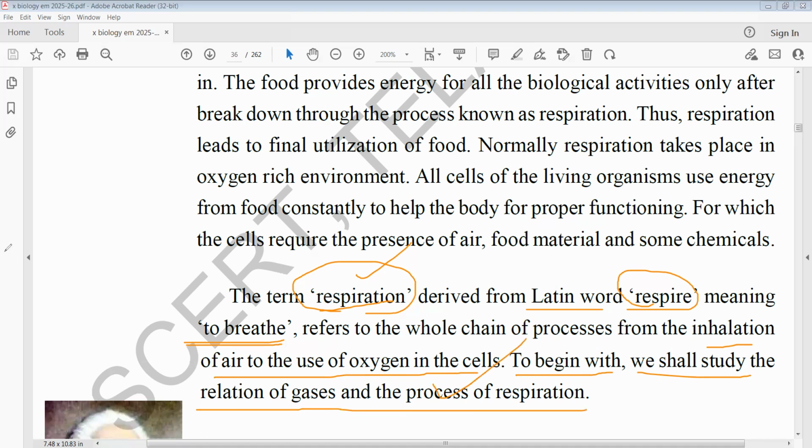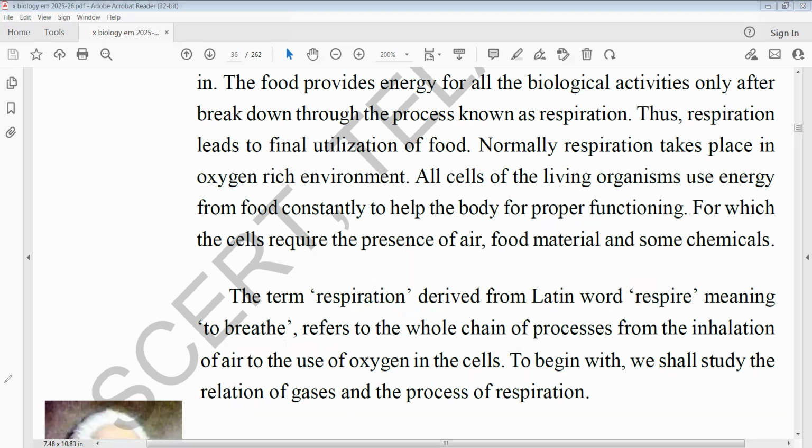So let us go to that. It will come in the examination: the word respiration is derived from the Latin word respire, which means to breathe. Keep this in our mind.